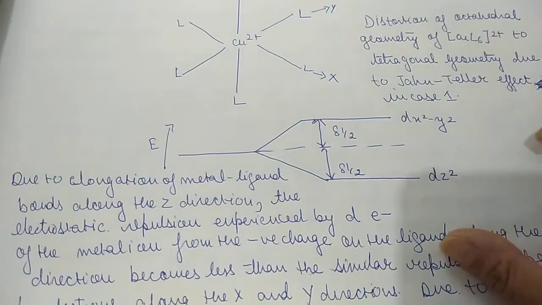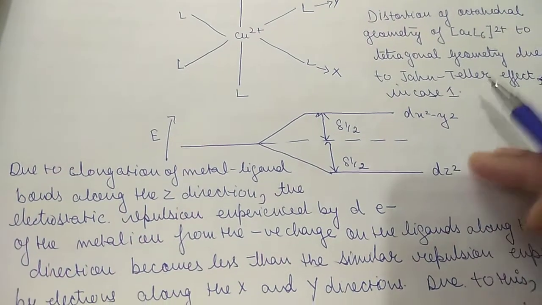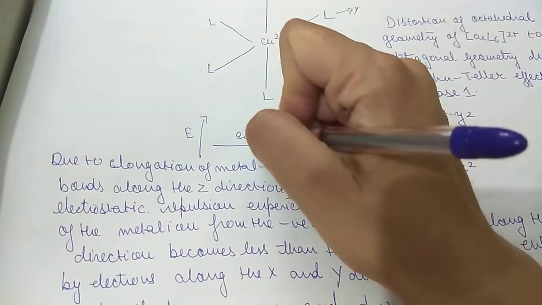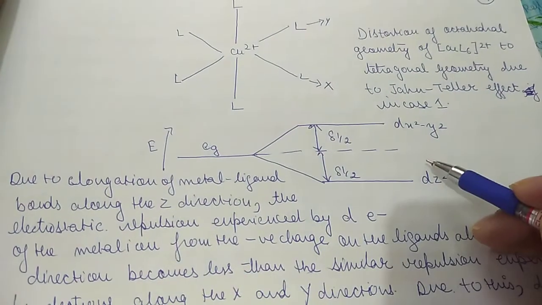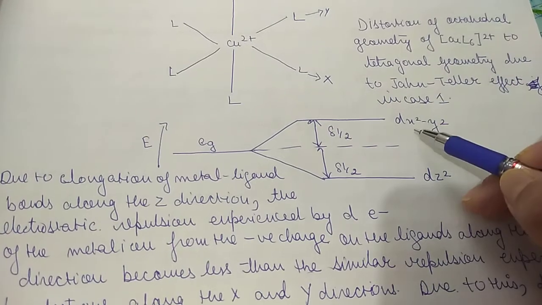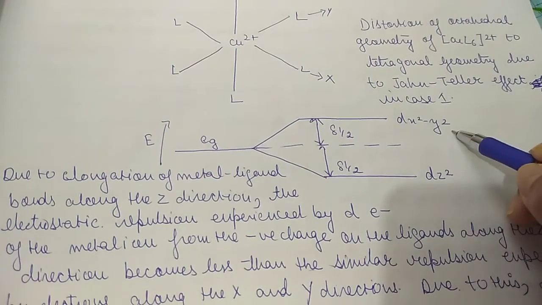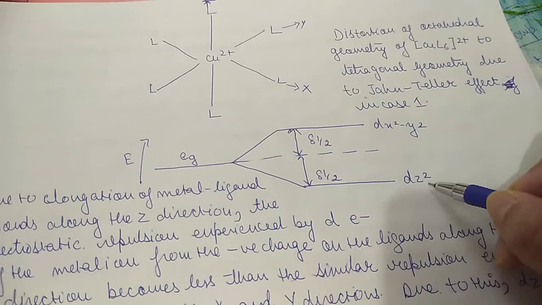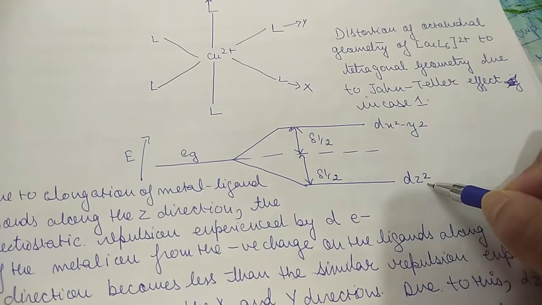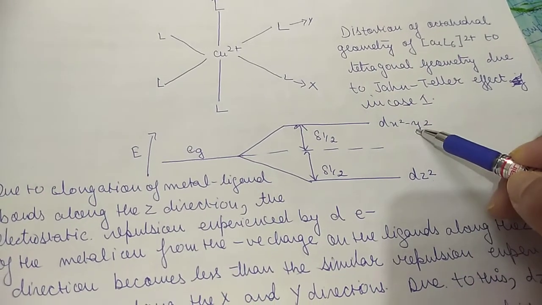And yes, this is the energy, and yes, you can see here these are the EG orbitals and they will further, ये अपने आप में ही split हो जाएंगे. The energy of dx square minus y square will be more than that of the dz square. इसकी एनर्जी जो है वो कम हो जाएगी and there will be here the energy will be more.